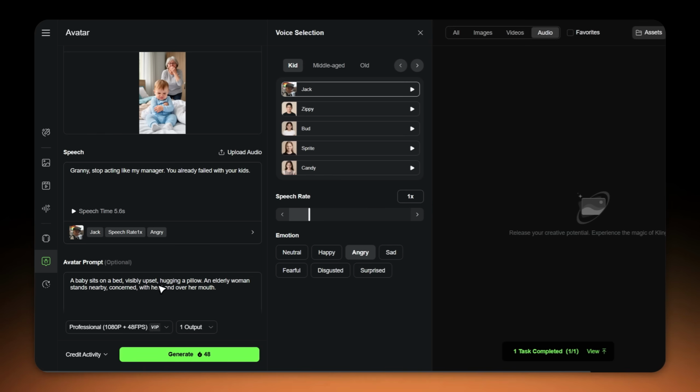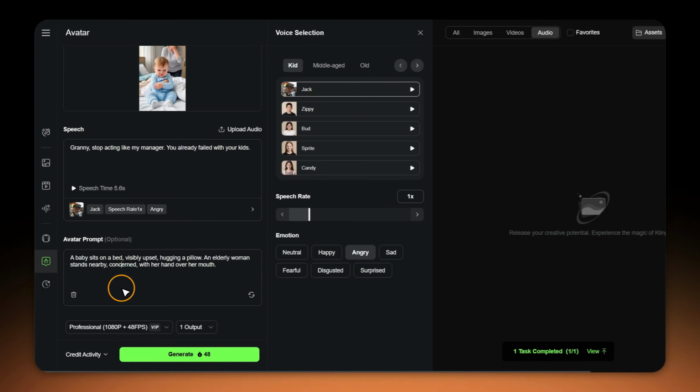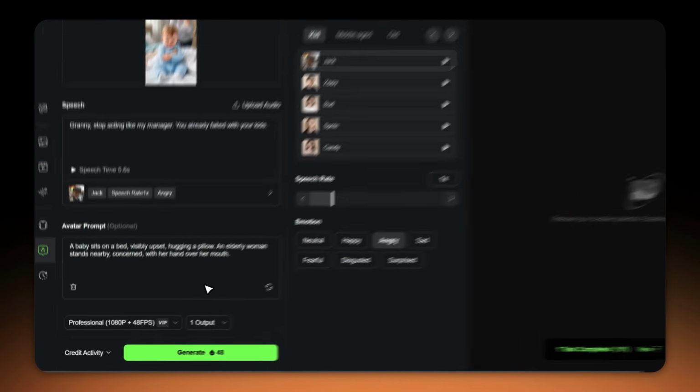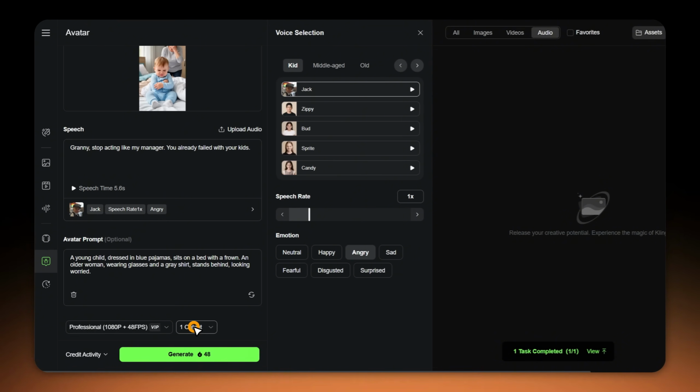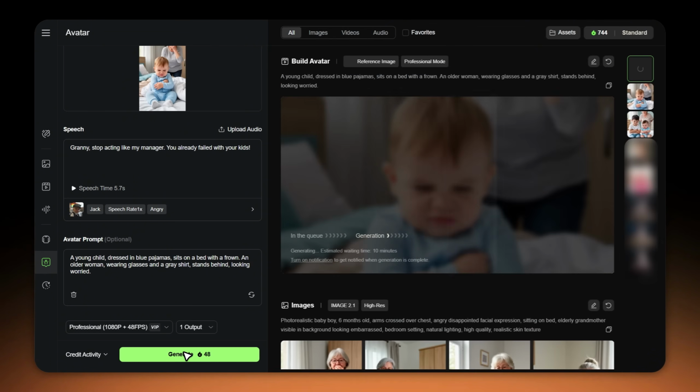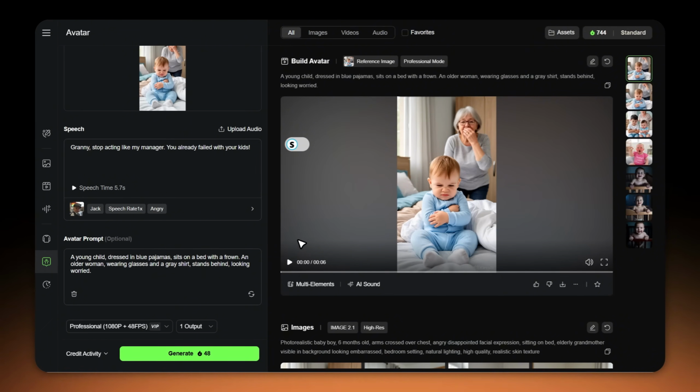Now for the avatar action, this part is cool. Kling AI actually reads your script and automatically suggests actions that fit the attitude. So since our script is an angry baby, it'll create movements that match the attitude. You can use their auto action, write your own custom prompt, or just hit regenerate for a new one. I'm keeping this to just one output to save on credits. You can always generate more later if you need different versions. Hit generate, and here's what the finished video looks like.